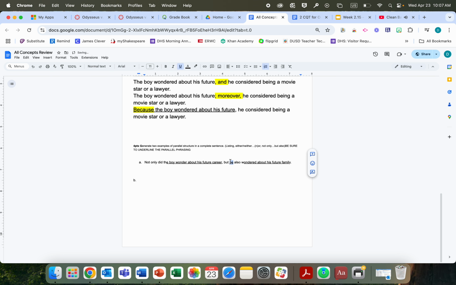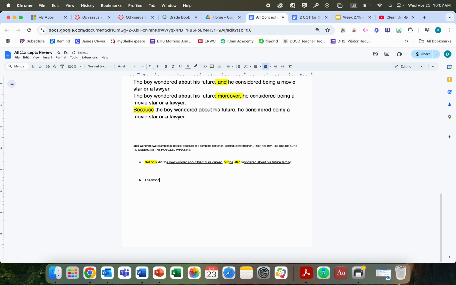And then what we've been doing, guys, is highlighting sort of to say the fanboys, if you will. That's not exactly true, but you get the idea. Highlight the structure around the parallelism. That might be the best way to say it. So there's a not only structure. Again, if you get in there, that'd be awesome. Let's do listing.